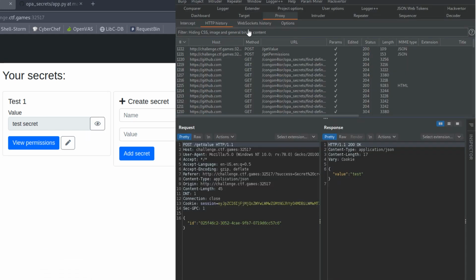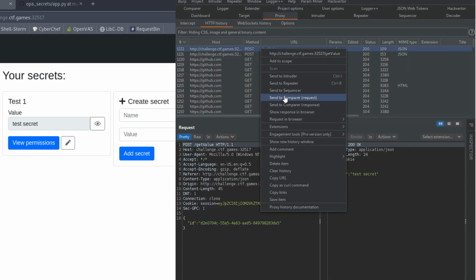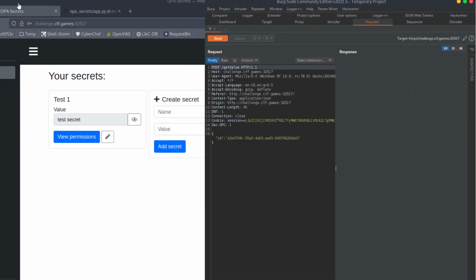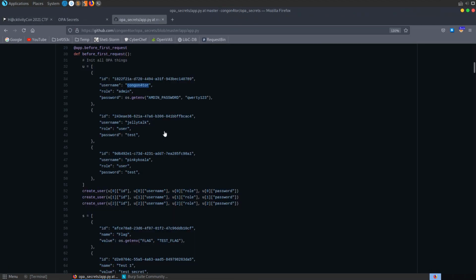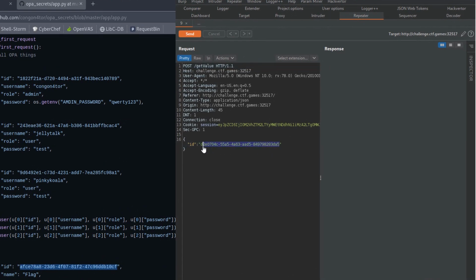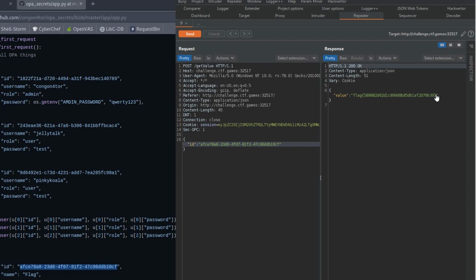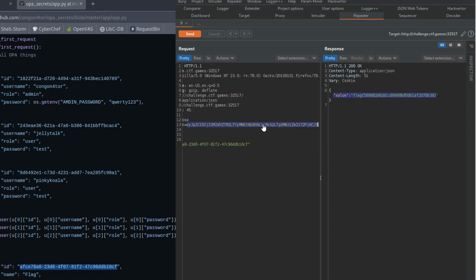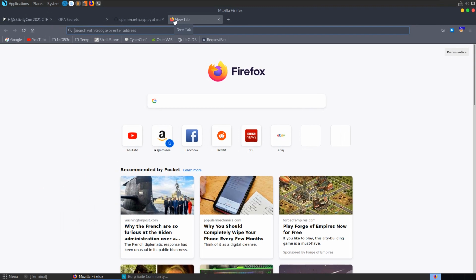Let's go to the Burp Suite and send this to the repeater. Go through to the repeater and let's take a copy of the flag ID that we want to retrieve. Just keep that open there. We send that off and we actually get our flag straight back, which is interesting. Whenever I solved this initially, I went through quite a lot more steps than that.